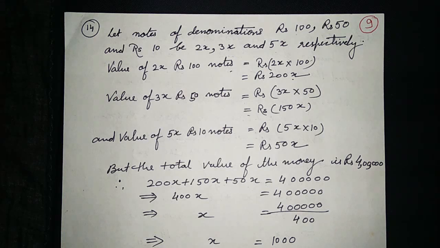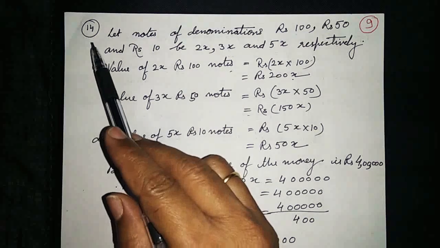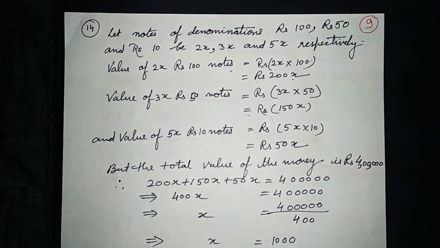And now see question number 14. See your book. Lakshmi is a cashier in a bank. She has currency notes of denominations rupees 100, rupees 50 and rupees 10 respectively. The ratio of the number of these notes is 2:3:5. The total cash with Lakshmi is rupees 4 lakh. How many notes of each denomination does she have?